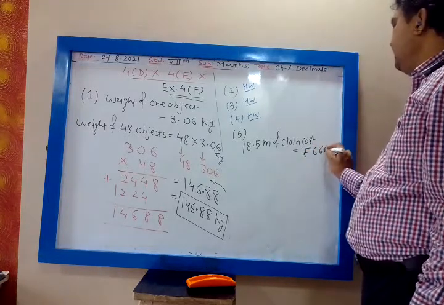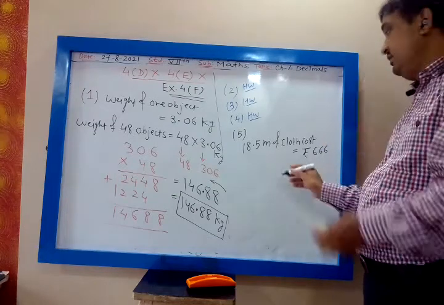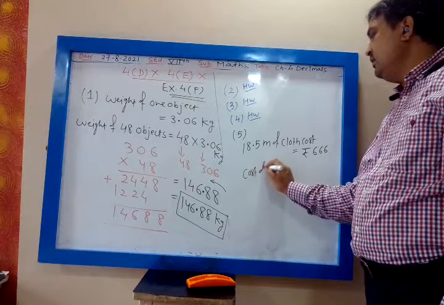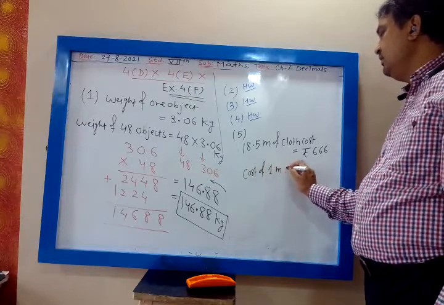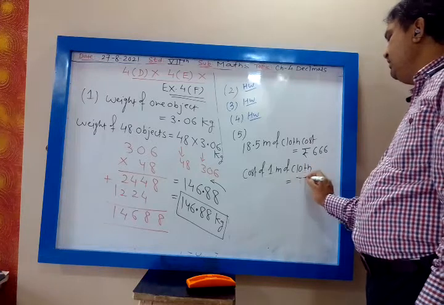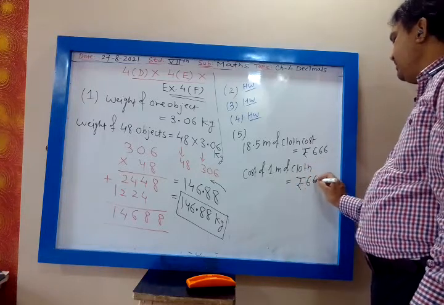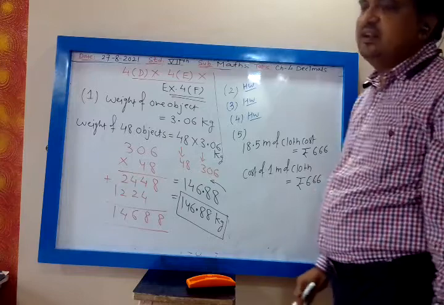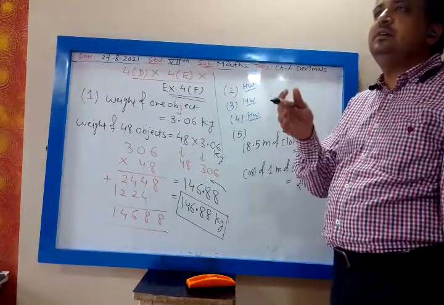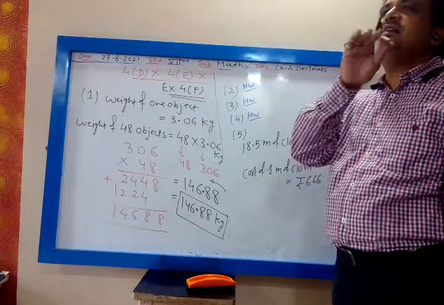666. Find 1 meter of cloth. So what is the cost of 1 meter? Cost of 1 meter of cloth. What you will do? You will divide to find the cost of 1 meter of cloth. My dear, to find the cost of 3.8 meter, first you find the cost of 1 meter.